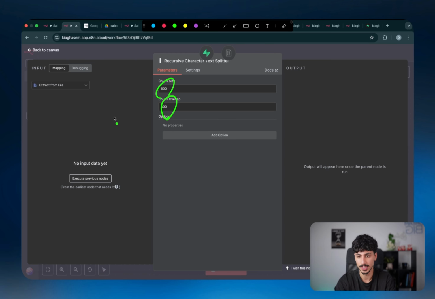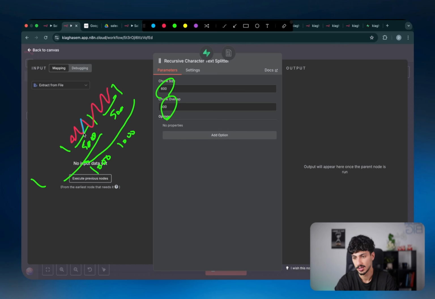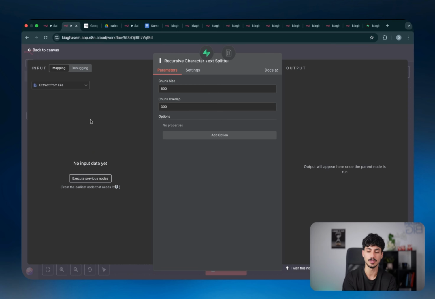The chunk size and chunk overlap is basically just saying how big that sentence is and how much you want it to overlap. So let's say, for example, we have 1,000 characters here and we have 500 characters here, and then we have another 500 characters here and technically 1,000 characters here. As you guys can see, we have 2 chunks, chunk number 1 and chunk number 2, and the 2 chunks have an overlap of 500. So we've got 1,000, an overlap of 500. And the reason why that's meaningful is because in case inside your document the sentence is being cut off, it's going back a little bit as well to make sure that it will still grab that entire context.